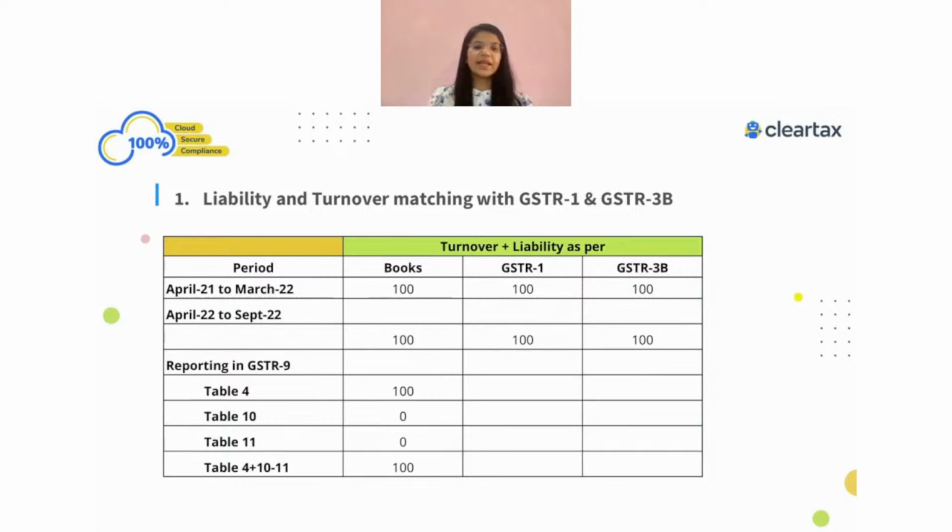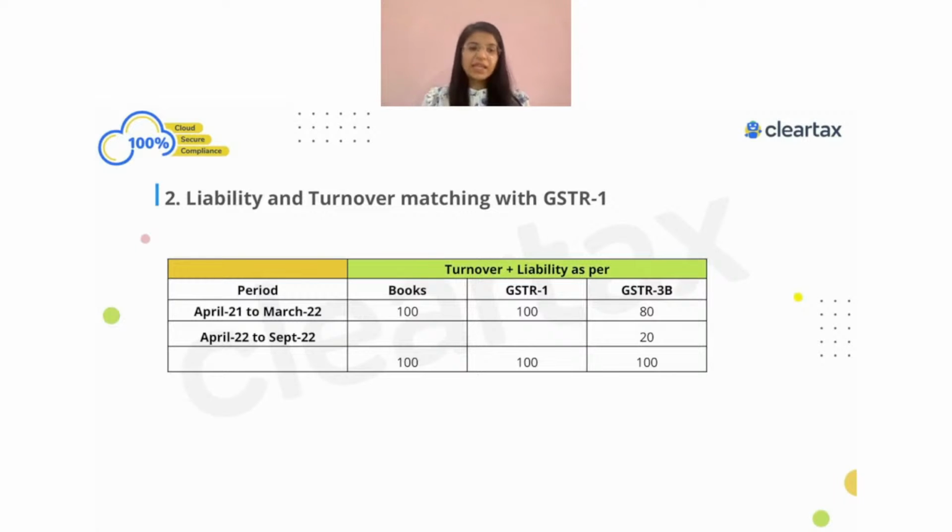Let's talk about the second example. Again, in FY 21-22, in books it's 100, in GSTR-1 also it's 100, but in 3B, in the same financial year, you have paid only 80 and the 20 you have shown in FY 22-23, like till September 22. So now the question is, how much information are you going to show in table number 4 and how much in table number 10 or table number 11.